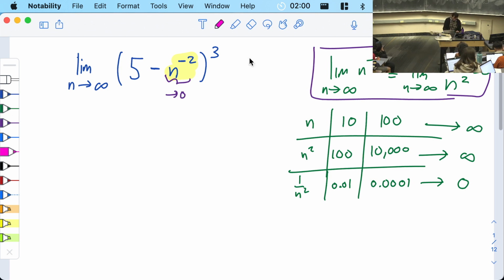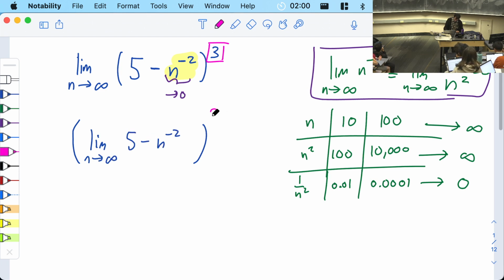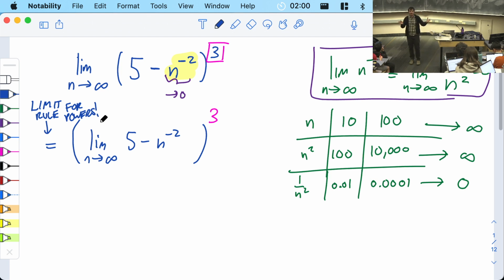The first thing I'm going to unpackage is this power of 3. And by the limit rule for powers, we're going to have the limit as n goes to infinity of 5 minus n to the minus 2 all cubed. Right? So the limit rule for powers says if you do the limit of something cubed, you might as well do the limit first and then cube that. That's what we've done.